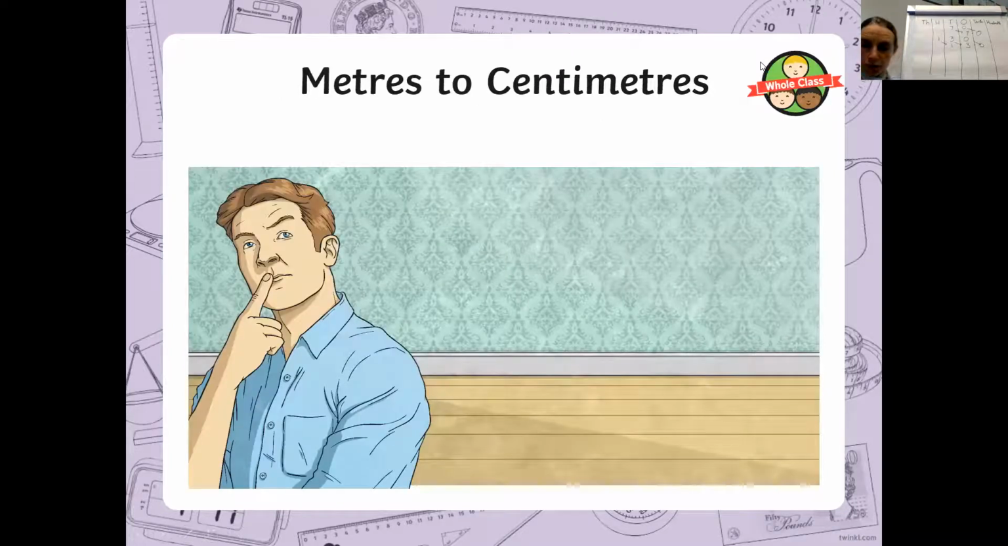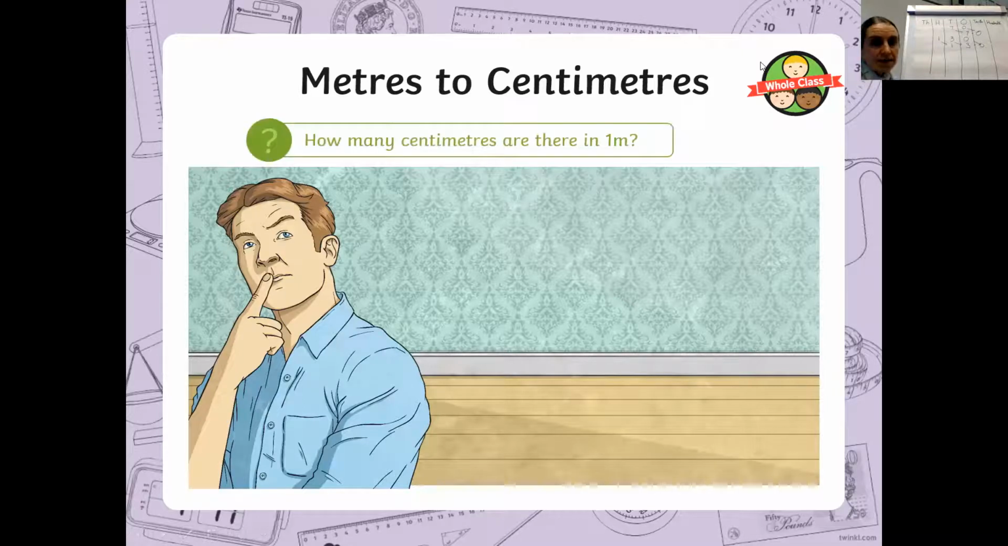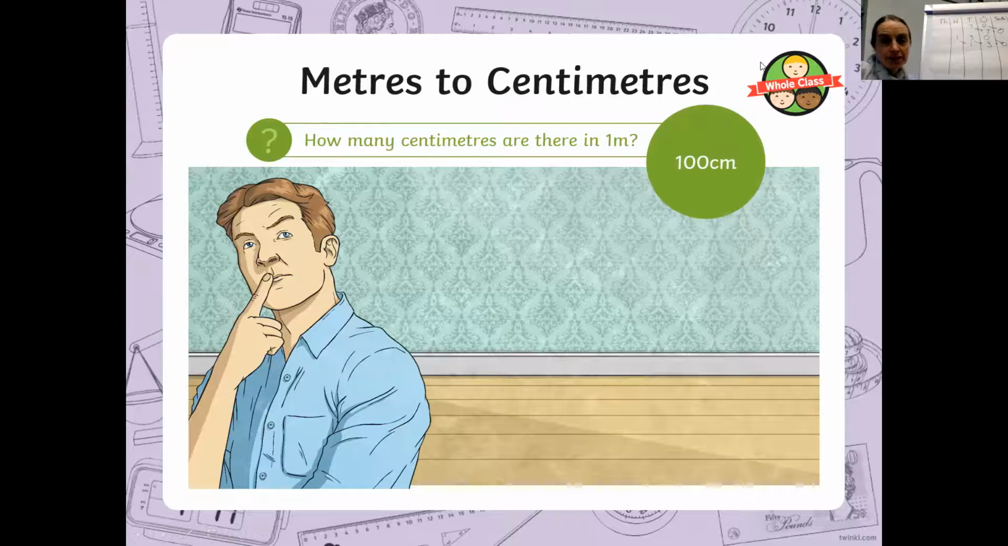Right, now moving on, meters to centimeters. So now we're thinking, how many centimeters are there in 1 meter? In 1 meter, there are, of course, 100 centimeters. So to go from 1 meter to 100 centimeters, what have we done? That's right, we have multiplied by 100.